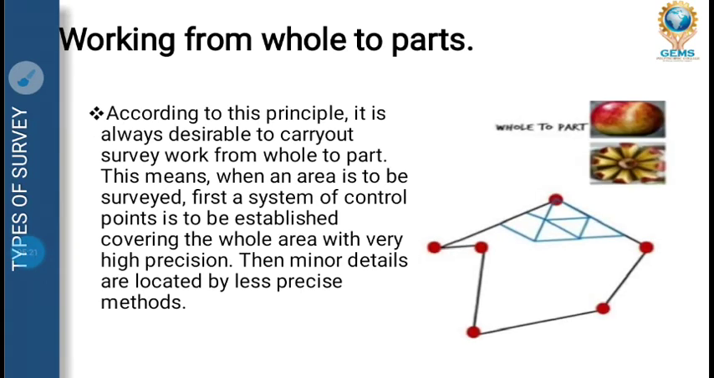As you can see in the image given at top right, that is an apple, which is a whole. When you measure it, there might be chances of getting error. So when you divide it into a number of parts and measure it, the answer will be error free.